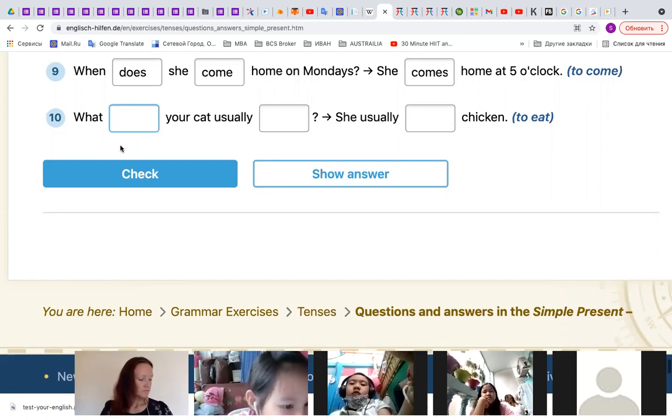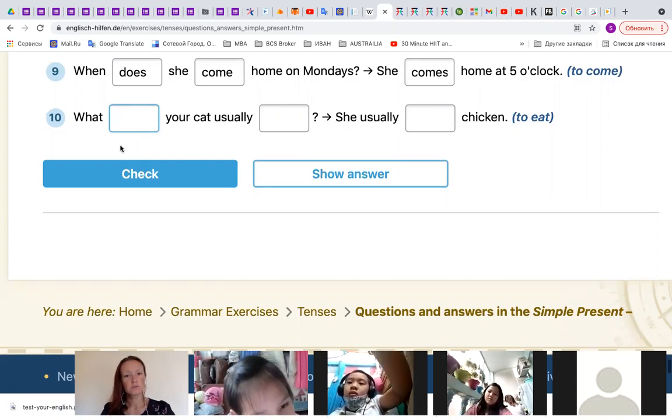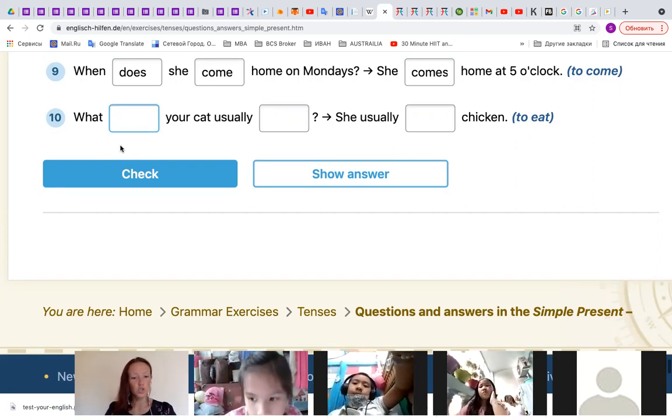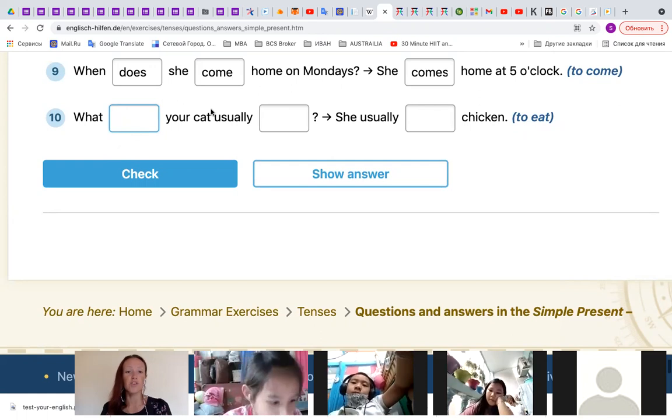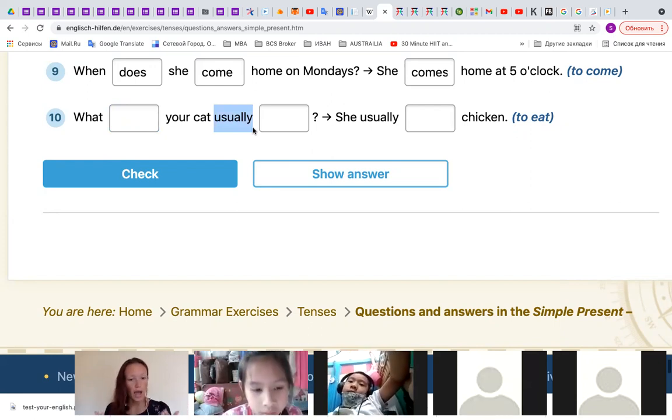What was... What we should use here is because we have here the key word, the signal word usually, right? As we see usually, we have to use present simple tense.